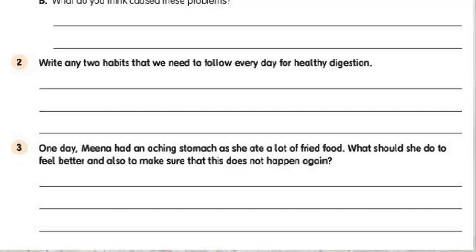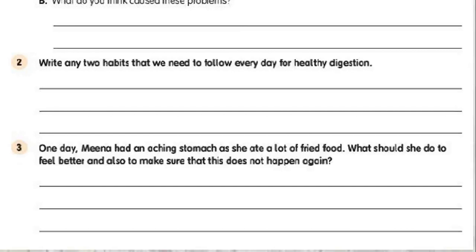The last question is, one day Meena had an aching stomach as she ate a lot of fried food. What should she do to feel better and also to make sure that this does not happen again? Have you ever experienced this problem?